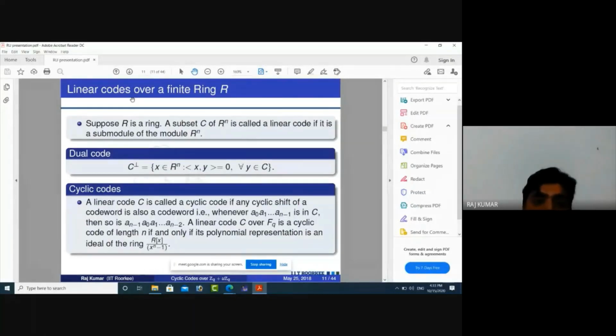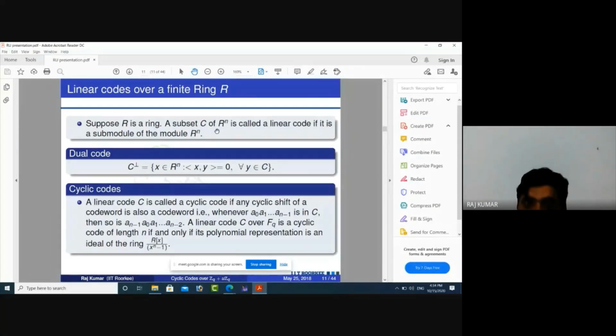Now we are going to study linear codes over a finite ring. We cannot take an infinite ring, because the structure of an infinite ring becomes very complicated. So we cannot define the total number of cyclic codes, and we cannot take the cyclic shift of any code word. If we take an infinite ring, this becomes very tedious. So we are taking only a finite ring. Suppose R is a finite ring.